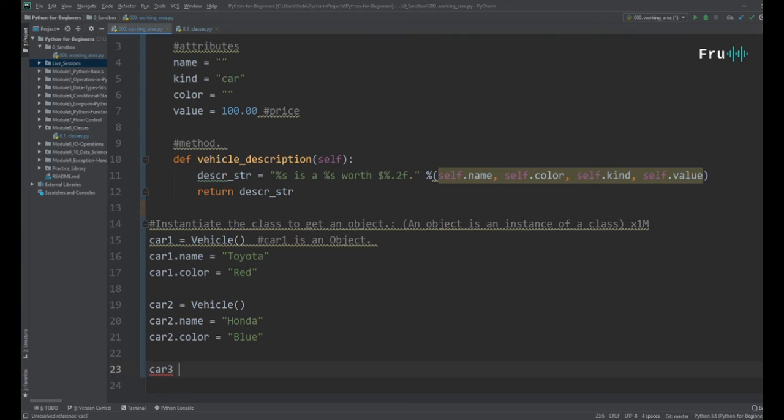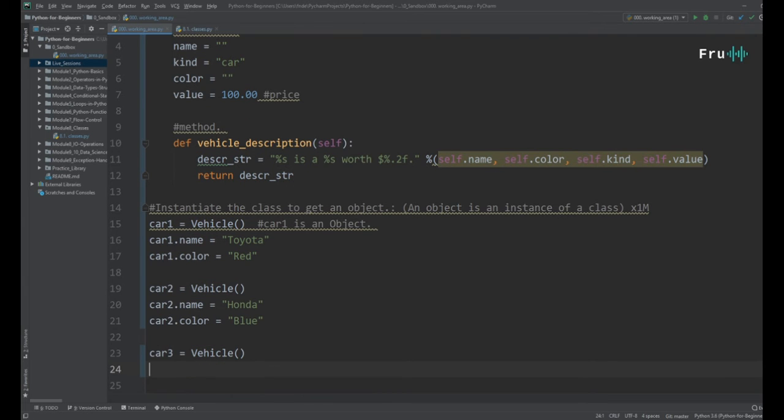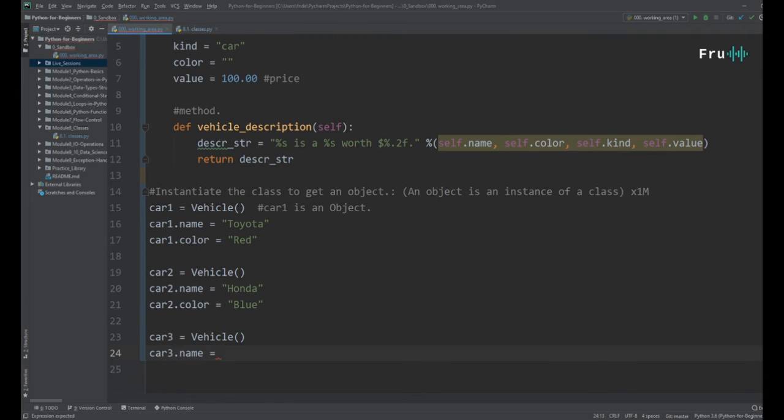But we don't need only car 2. We can go ahead and create car 3, and still a vehicle. Now you can instantiate as many objects of that class. That's the power of classes. Car 3 dot name equals what? I know Tesla these days is very popular, so for those Tesla electric fans, we're gonna put that for car 3.